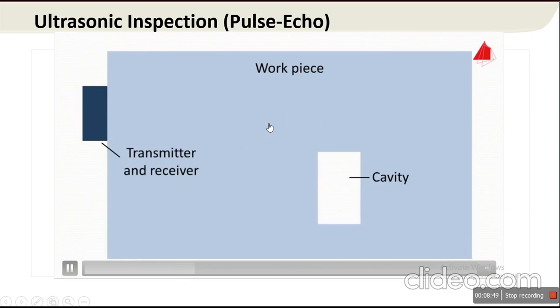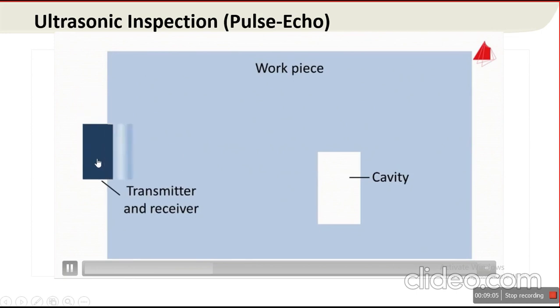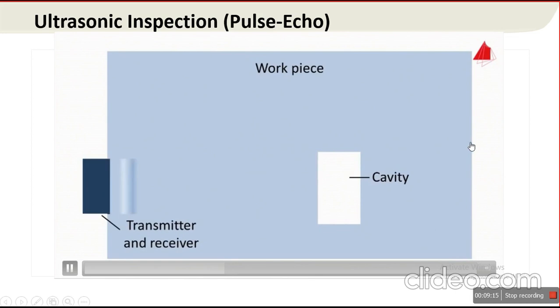See this actual component with a defective part or defective cavity. As the transmitter transmits energy, the total energy is received by the transmitter. When the transmitter is placed on the cavity, part of the energy is reflected from the cavity and part of the energy is reflected from the back wall.